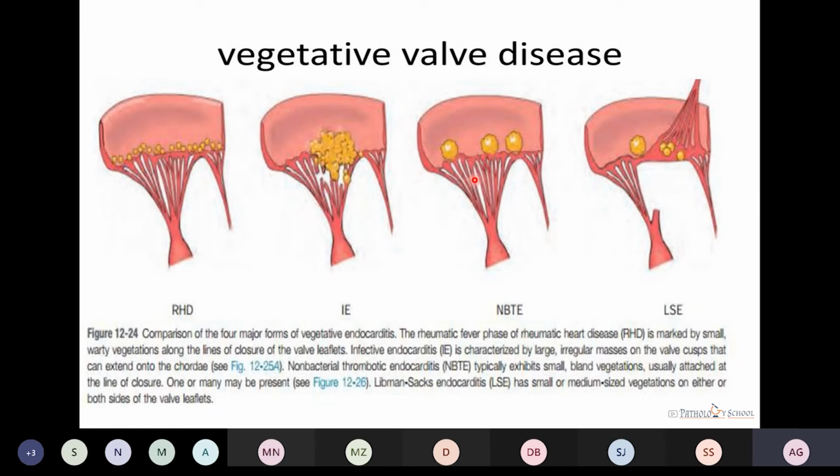Then we have the non-bacterial thrombotic endocarditis, in which the vegetations are small to medium, bland, and they are present mostly along the line of closure of the valve. Then there is the Libman-Sacks endocarditis, which is seen in the case of SLE. The vegetations here are small to medium and present on either or both sides of the valve leaflets.